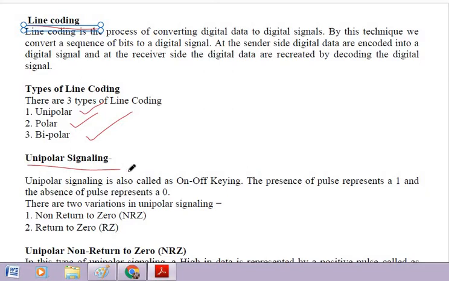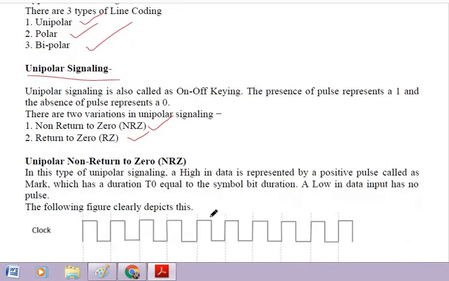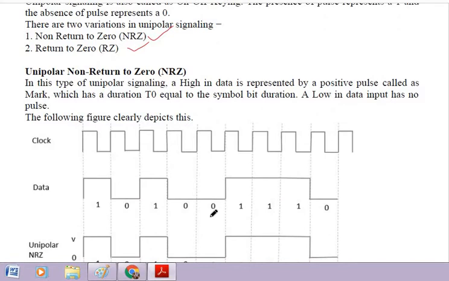All types of line coding are divided into two categories. One is non-return to 0, called NRZ, and the second one is return to 0. So now we will see the NRZ format of unipolar line coding.